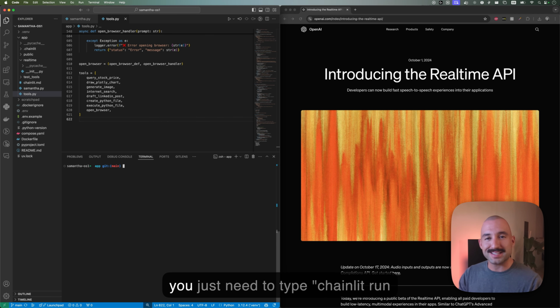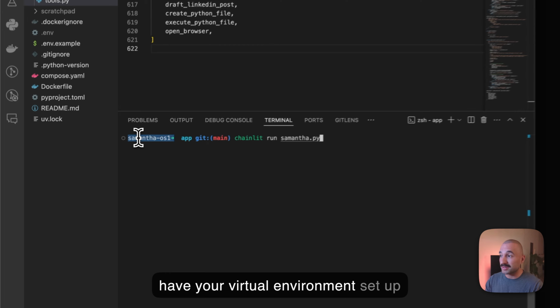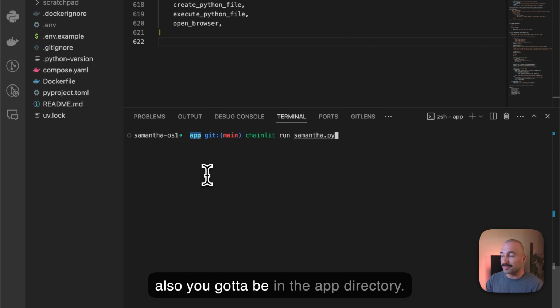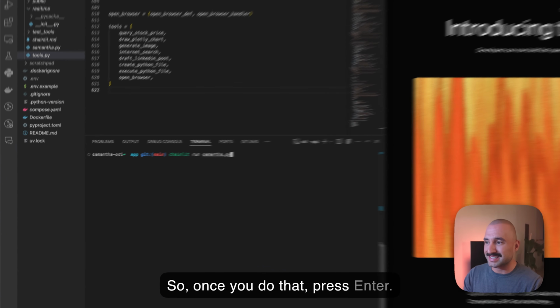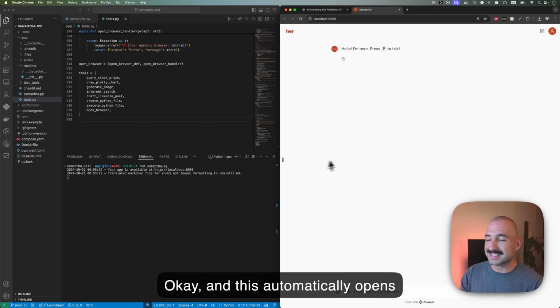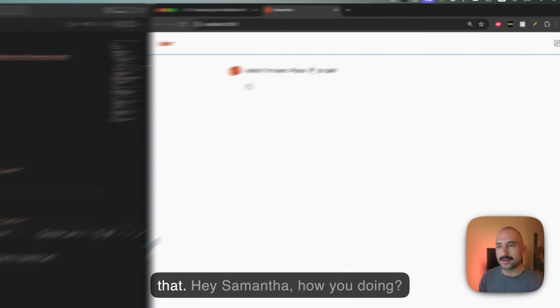Okay, so to start running Samantha, you just need to type chainlit run samantha.py. Of course, you have to have your virtual environment set up with all the necessary packages, and you have to be in the app directory. Once you do that, press enter. This automatically opens the Chainlit UI in your browser, and to start talking with Samantha, you just need to press P. So let's go ahead and do that.